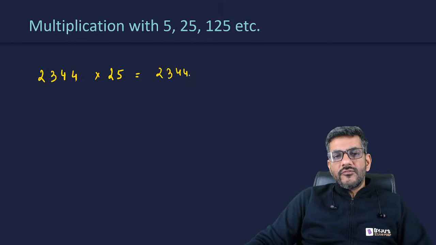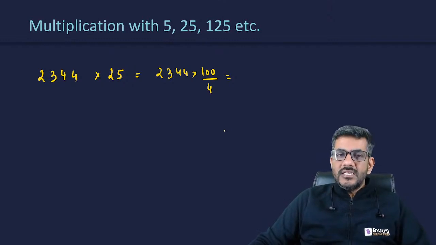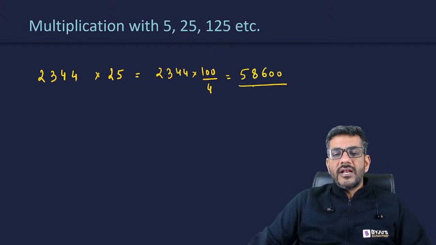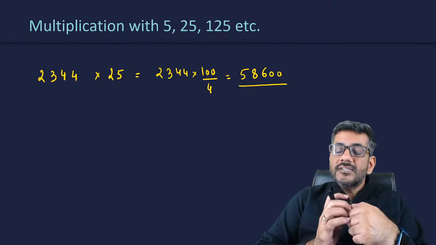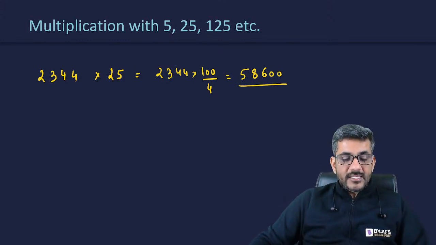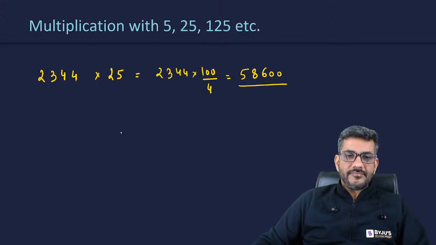So 2344 into 100 divided by 4. And once again, you would see dividing by 4 is much easier than multiplying by 25. So 4 5s are 20, 4 8s are 32, 4 6s are 24. And then you put two zeros after it, and you see how fast you can do the question. 2344 into 25 is equal to 58600, and this gives you the right answer for how we multiply by 25.